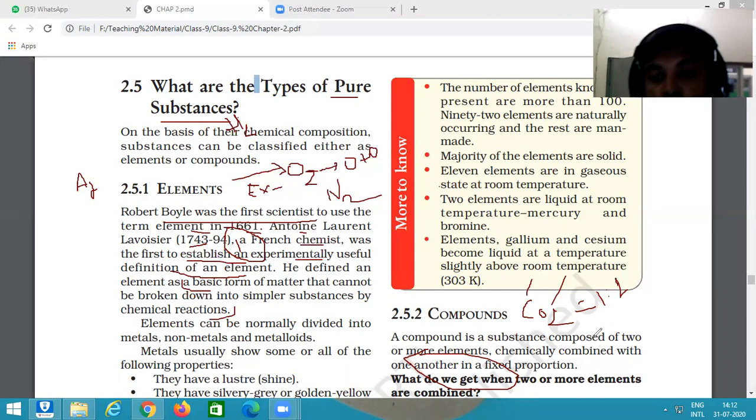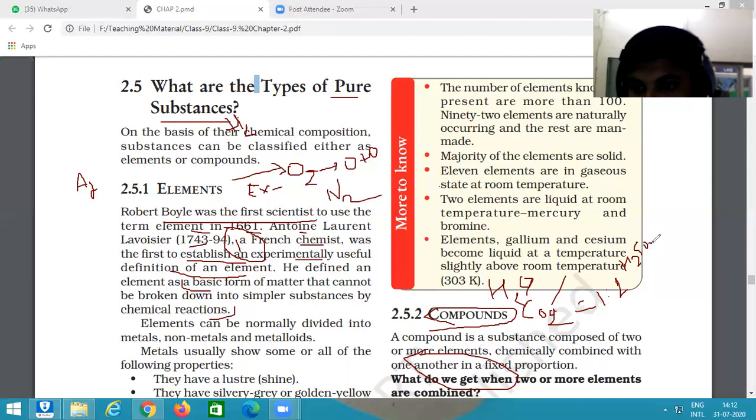When we talk about carbon dioxide, it is made by combining one carbon and two oxygen atoms. So it does not change its composition and does not change its properties. This is an example of compounds. Another example is H2O, H2SO4, and many more examples. These are the examples of compounds.